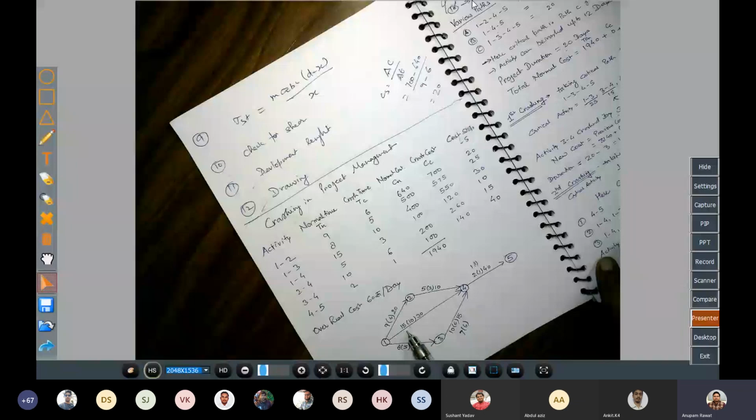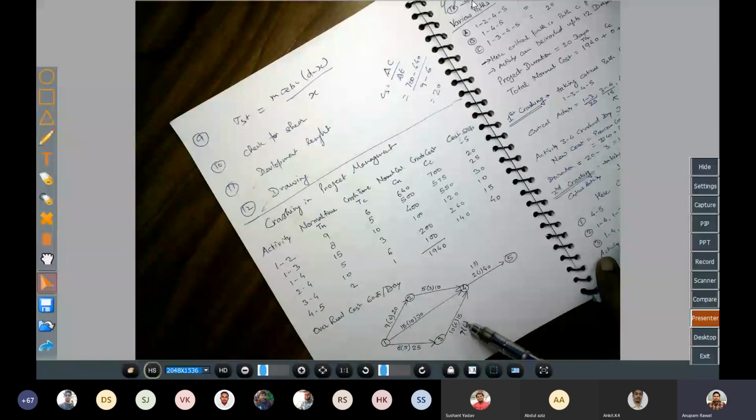That means normal is 15, crashing is 10. Normal is 15, crashing is 10. Here we have the scope of 1 day. Normal is 7 and crashing is 6, because we have already crashed 3 of this. Okay. So what we do,